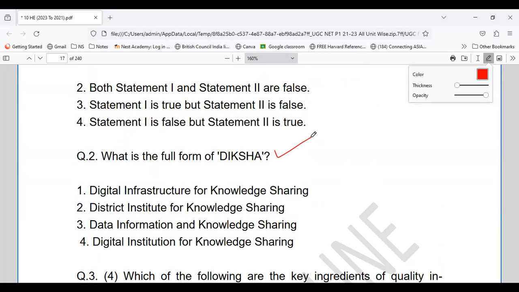What is Diksha? Digital infrastructure for knowledge sharing, district institute for knowledge sharing, data information and knowledge sharing, or digital institution and knowledge sharing. So what is the full form of Diksha? What does it indicate?